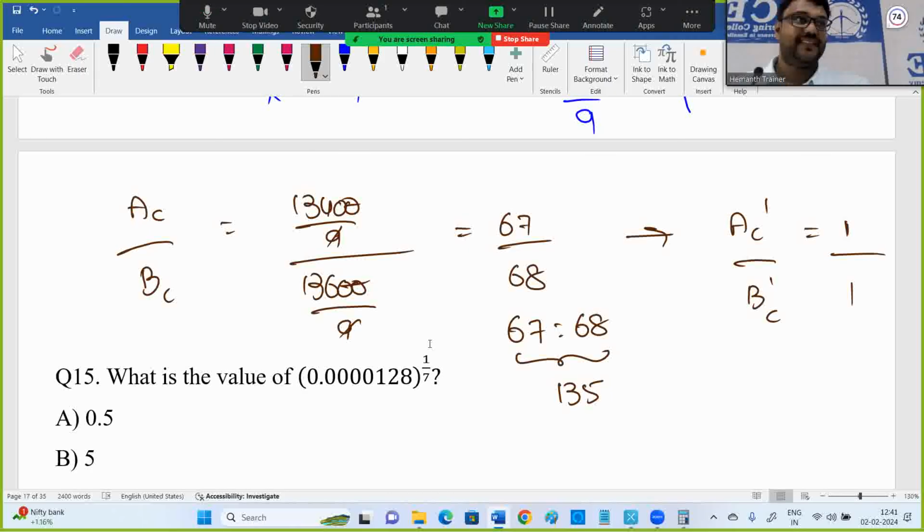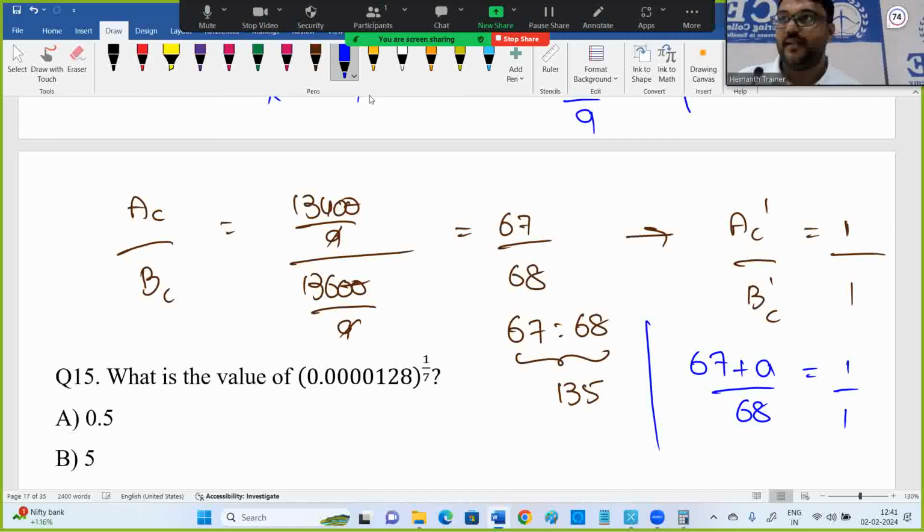If you have a doubt, 67 plus A, how much A to be added? Out of 68 should be equal to what? See, many people are having a doubt. So what you can do? A should be added, right? They're asking how much A to be added to make it 1 is to 1. So 67 plus something to be added for A, out of 68, should be equal to 1 is to 1. Now, if we cross multiply, we get A equal to 1.